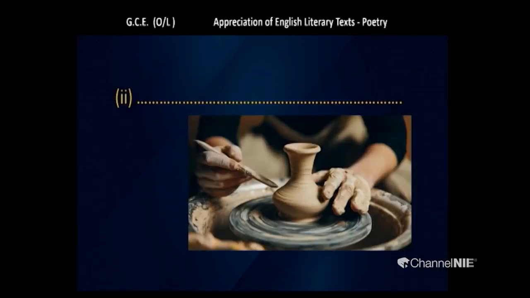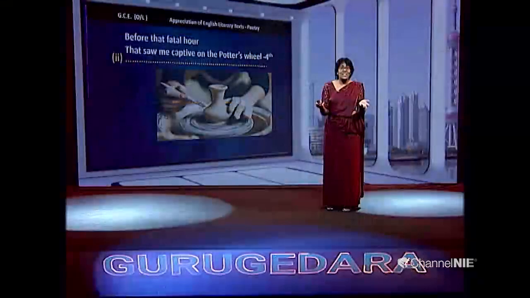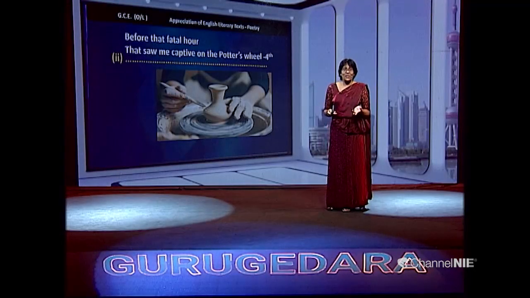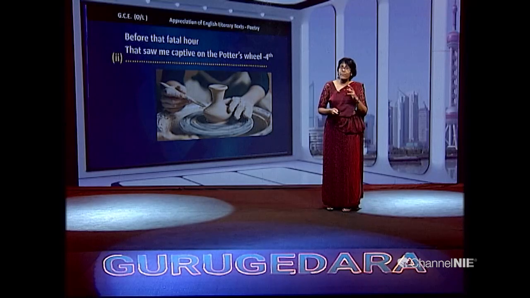Well, now look at this picture. Can you find? Yes. "Before that fatal hour that saw me captive on the potter's wheel." You get them in the fourth stanza. You can see the finished, completed goblet. So, that is the fatal hour, the death hour. You don't get a lump of clay anymore. So, it is the relevant phrase that you can use: "Before that fatal hour that saw me captive on the potter's wheel."